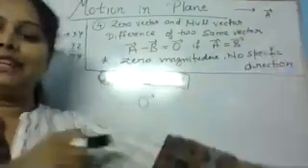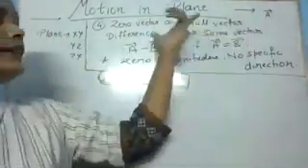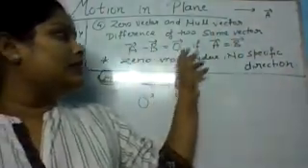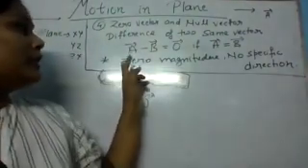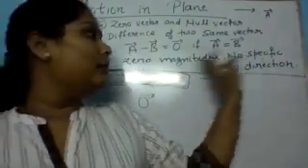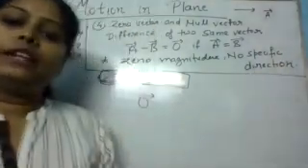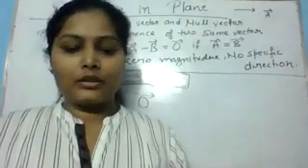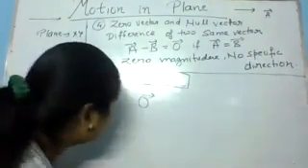So 0 vector is clear. 0 vector or null vector is the difference of two same vectors: A vector minus B vector is 0 vector if A vector equals B vector. The physical meaning of this is 0 magnitude and no specific direction. We will use 0 vector in different kinds of situations. Okay, so now let's see the 5th type of vectors.